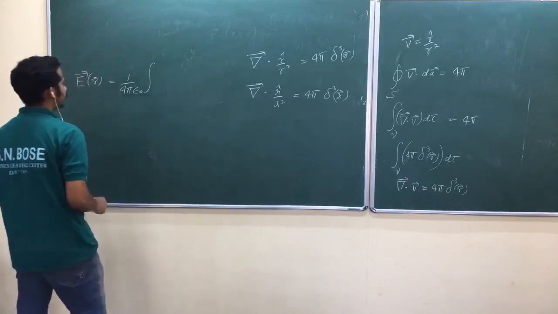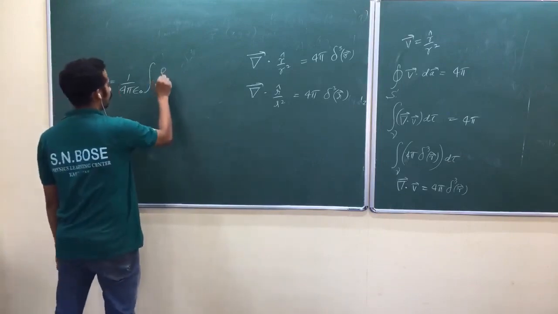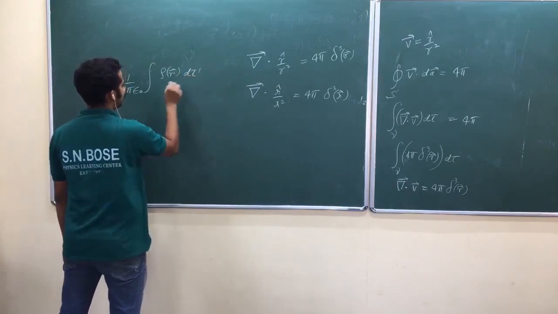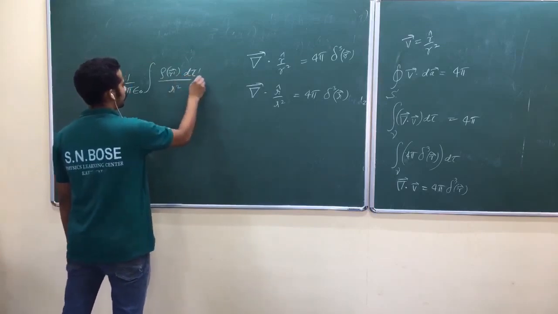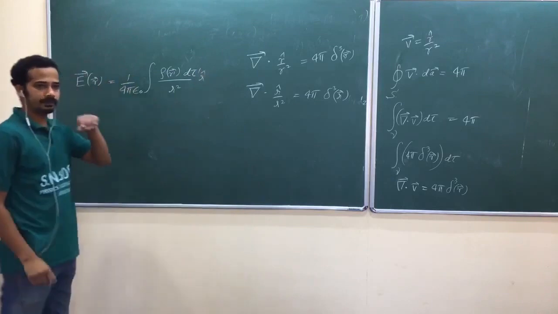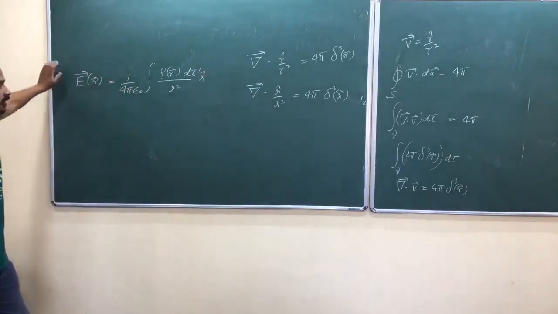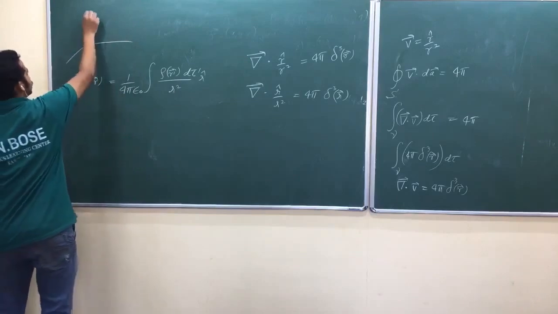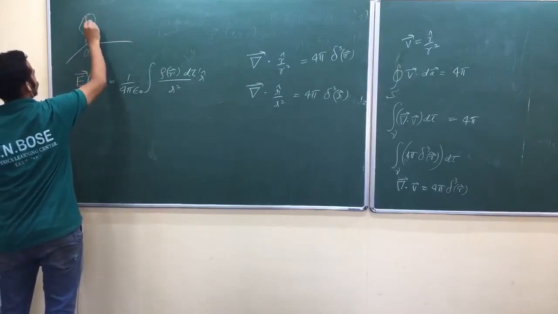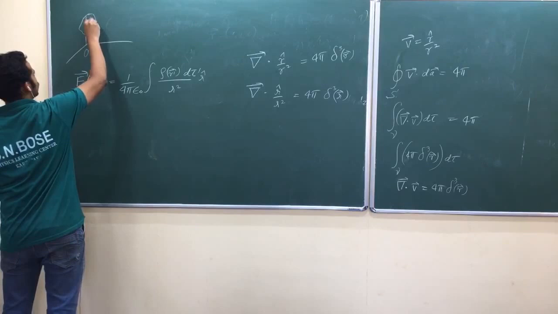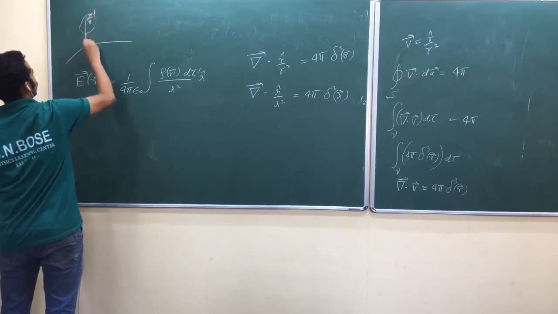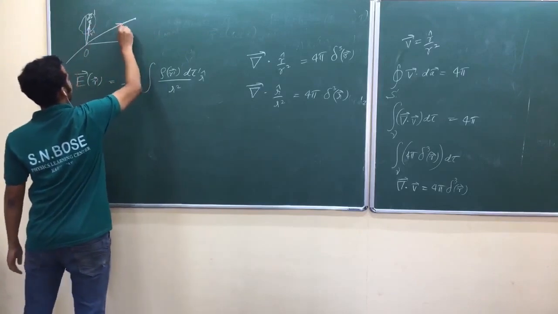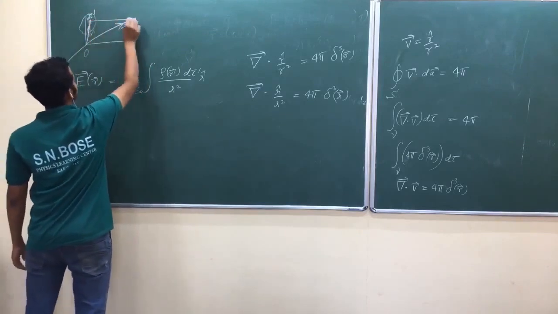Now 1 by 4π epsilon naught, what is this one? Rho of R prime vector d tau prime divided by R square into R cap, isn't it? So we have taken origin somewhere here, we have charge distribution somewhere here, we have taken small elementary volume d tau, we have taken this one as R prime, we have taken this one as R. Do you remember?